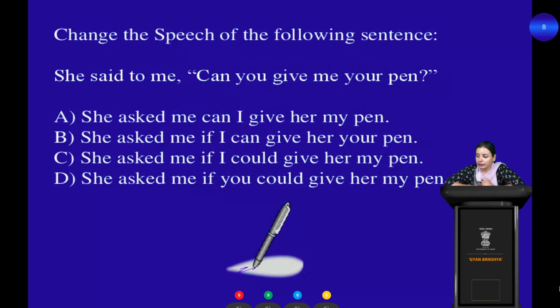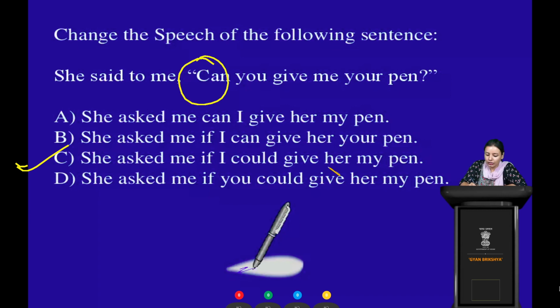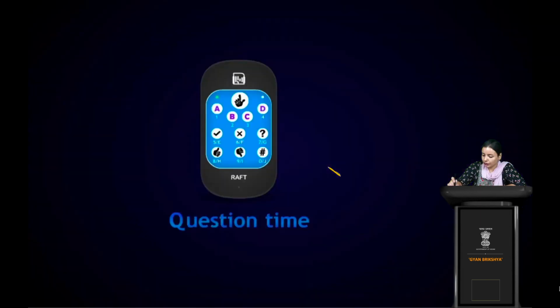10, 9, 8, 7, 6, 5, 4, 3, 2, 1. The time is up and the answer is C. She asked me if I could give her my pen. Can changed into could, and me. Then it's a question mark, so we cannot use that. We have to use if, right? If I could give her my pen. Clear, students? Okay.